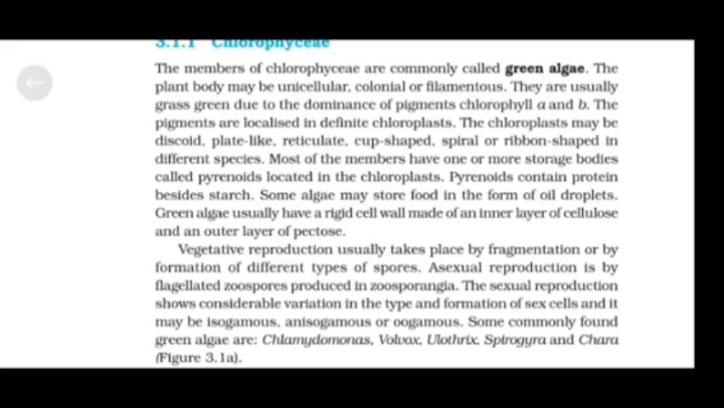Most of the members have one or more storage bodies called pyrenoids located in the chloroplast. Pyrenoids contain protein besides starch. Some algae may store food in the form of oil droplets. Green algae usually have a rigid cell wall made of an inner layer of cellulose and outer layer of pectose.